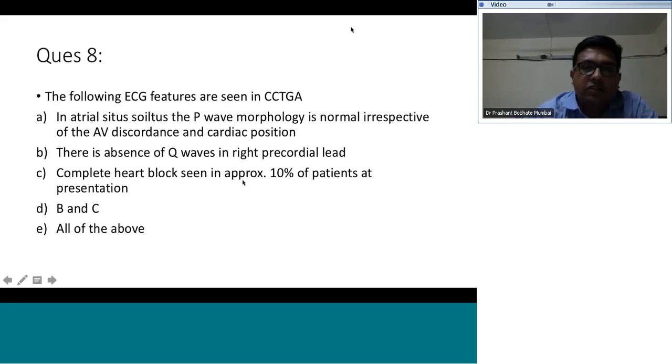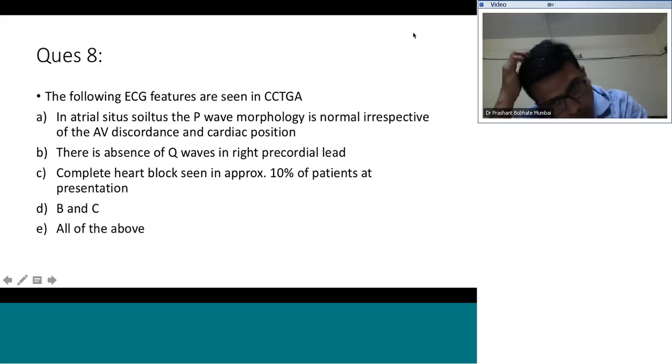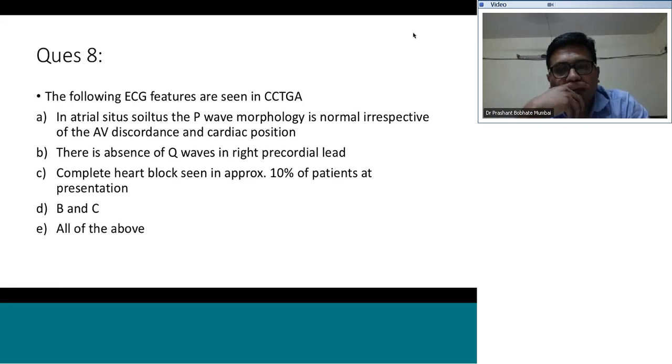So the following ECG features are seen in CCTGA. A: In atrial situs solitus, the P-wave morphology is normal irrespective of the AV discordance and the cardiac position. B: Absence of Q waves in the right precordial lead. C: Complete heart block is seen in approximately 10% of the patients at presentation. B and C are true, or all of the following are true. So Amol thinks that only B and C are true and A is wrong. Anybody else?